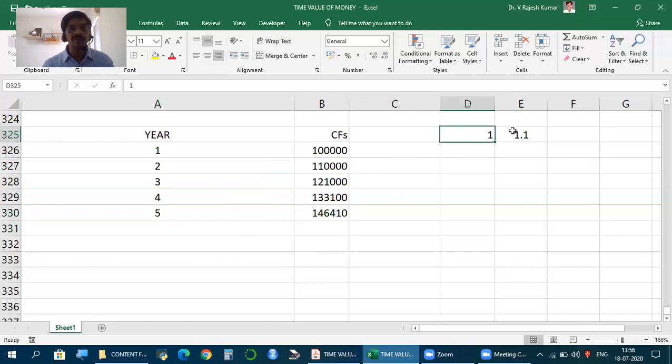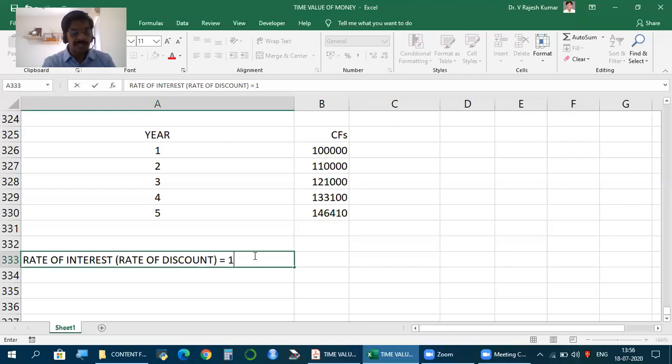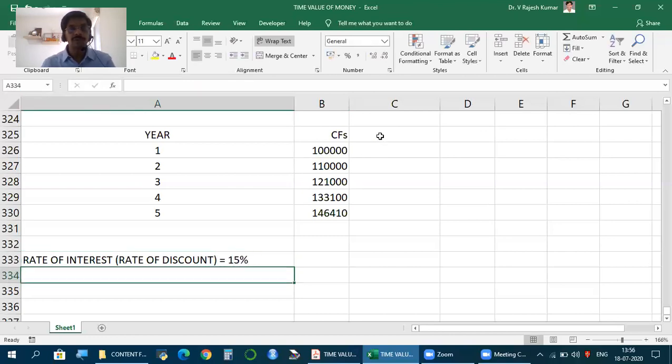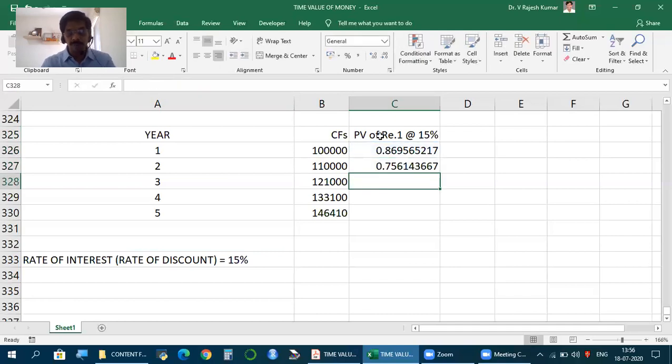Now how to find present value of this? So let's assume rate of interest or rate of discount, one and the same. Depending on the context, we call it discount rate or interest rate, but what we use is one and the same. So rate of discount or rate of interest, call it by any name. Let's say it is 15%. So what we do? We take present value of rupee 1 at the rate of 15%. How to calculate? As you know, first year 1 divided by 1.15. Next year, divide whatever you get by 1.15.